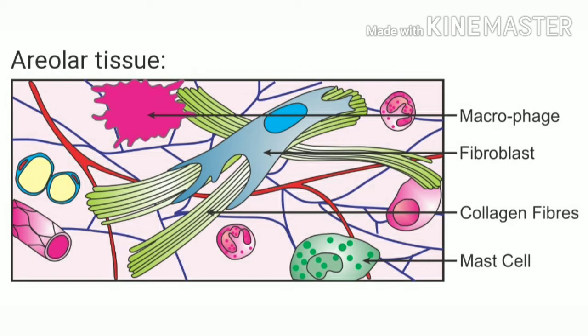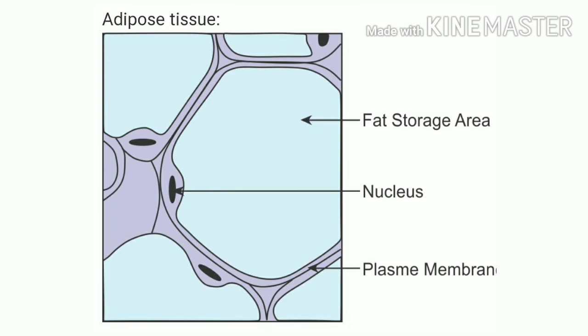Adipose tissue is another type of loose connective tissue that is mainly located beneath the skin. It is also found in the liver. The cells of this tissue are specialized to store fats. So the excess amount of nutrients which are not used immediately are converted into fats in the liver and stored there in the adipose tissue, as well as sent to the adipose tissue in the skin.